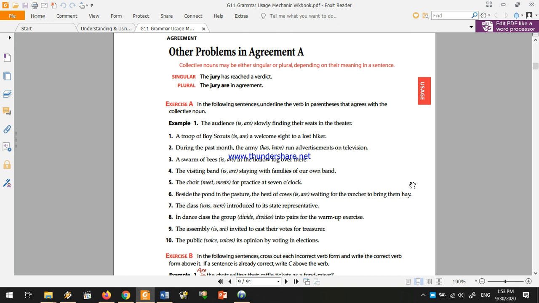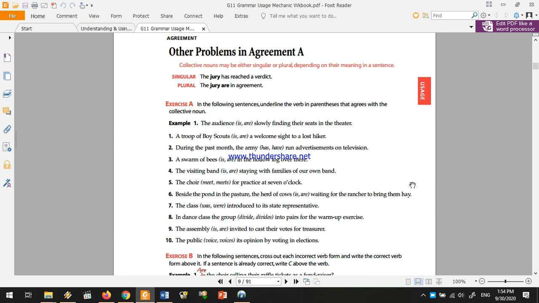A troop of Boy Scouts is a welcome sight to a lost hiker. During the past month, the Army has run advertisements on television. A swarm of bees is in the hollow log over there.